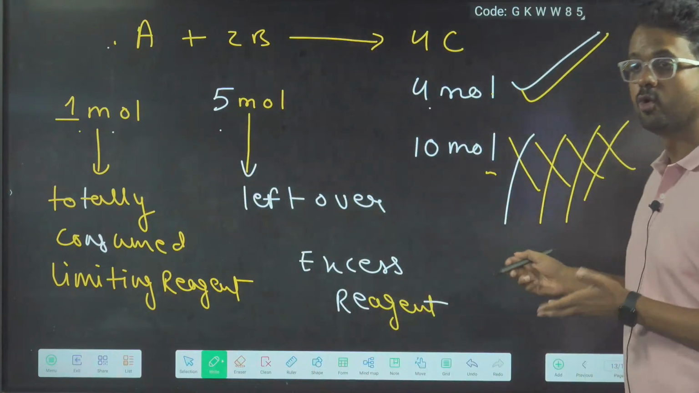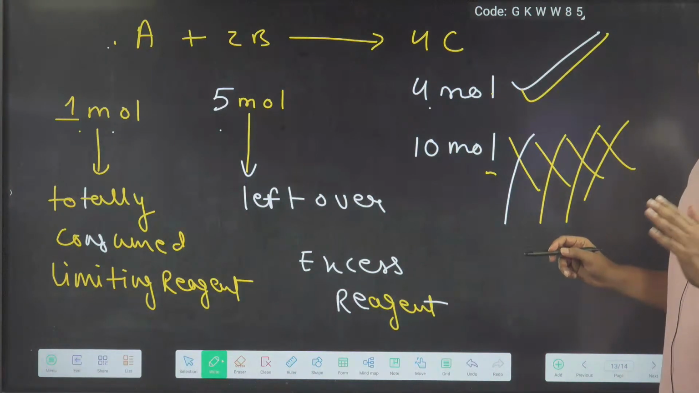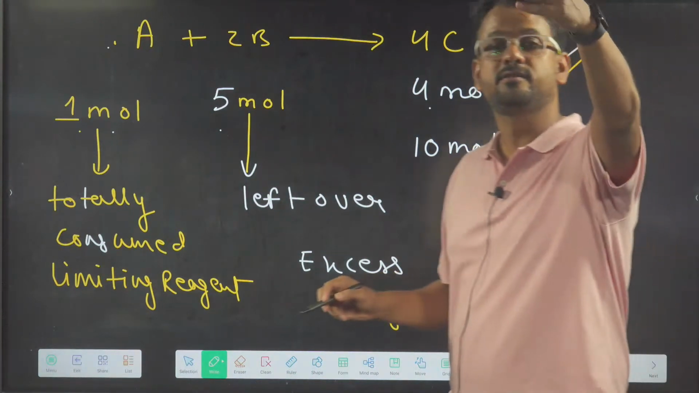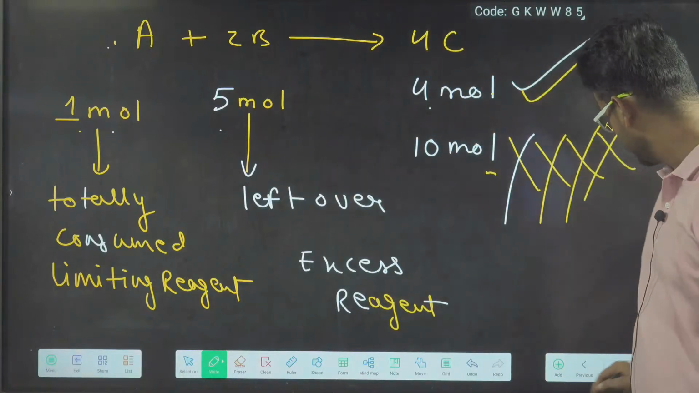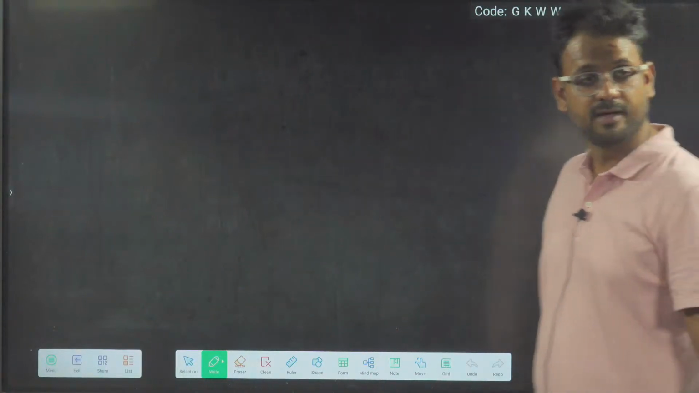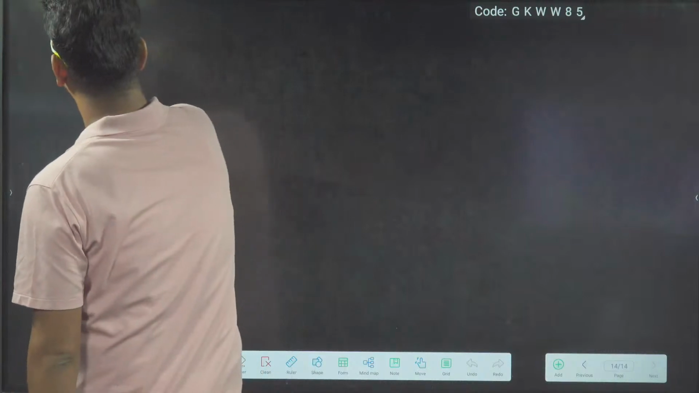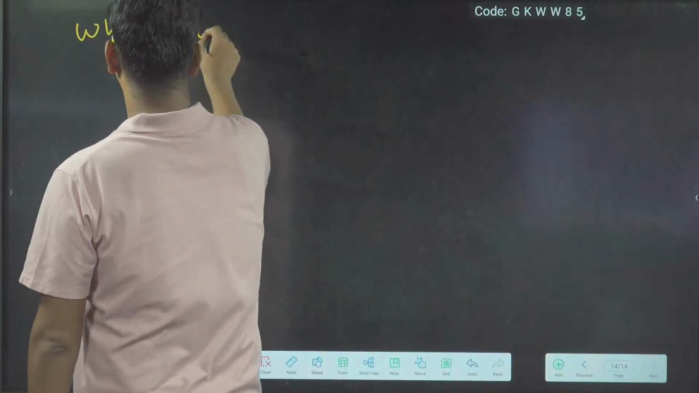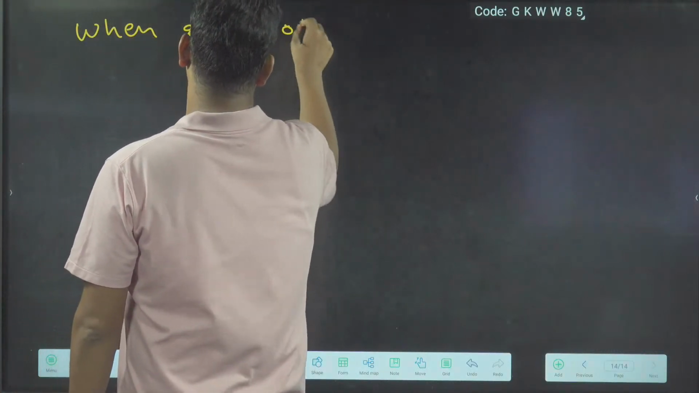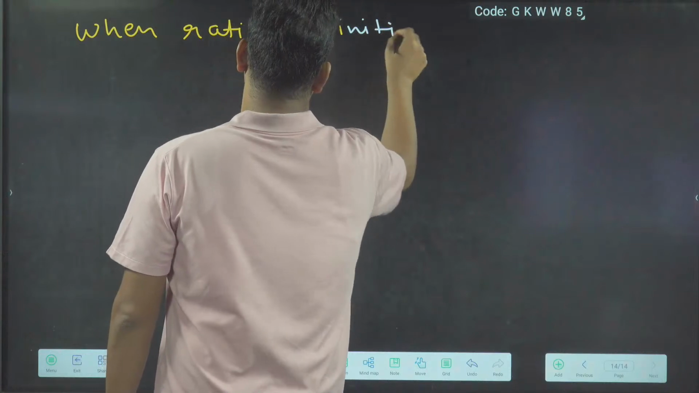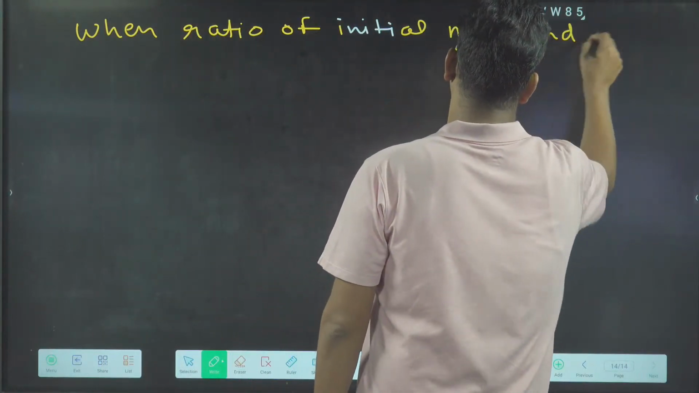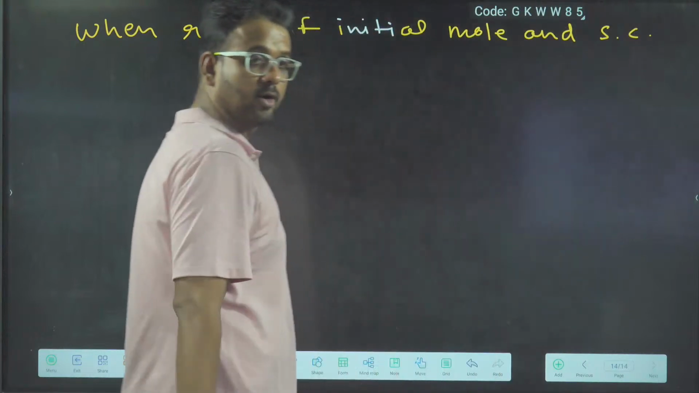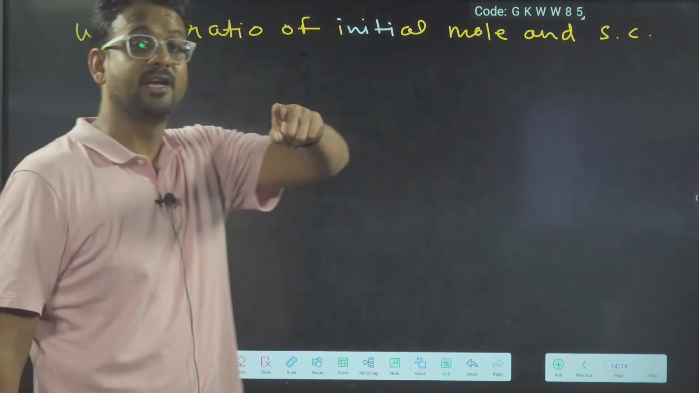So we will quickly note this down, and then many interesting things related to limiting reagent we will be discussing in tomorrow's class. So we will make a note of it very fast. When the ratio of initial mole and stoichiometric coefficient are different, how can we find the limiting reagent?